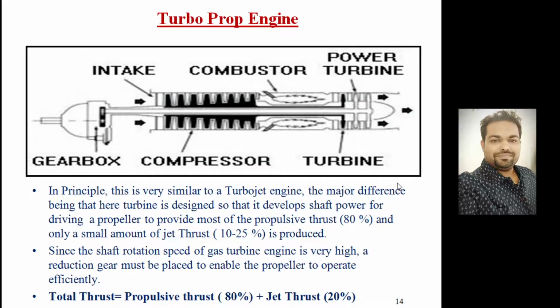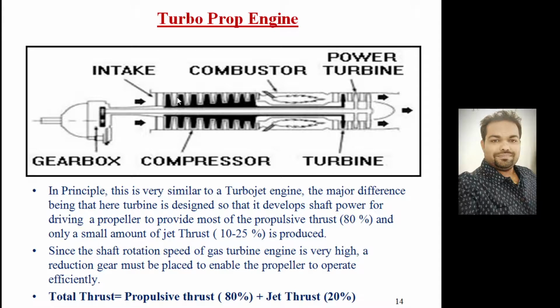So in principle, this is very similar to the turbojet engine. The major difference is that here the turbine is designed so that it develops shaft power for driving a propeller, whereas there the turbine was driving the compressor. Here it has been designed to develop shaft power for driving a propeller to provide most of the propulsive thrust. Almost 80% of the propulsive thrust will be generated by the propeller, and the rest, 10 to 25%, will be generated by the core engine.